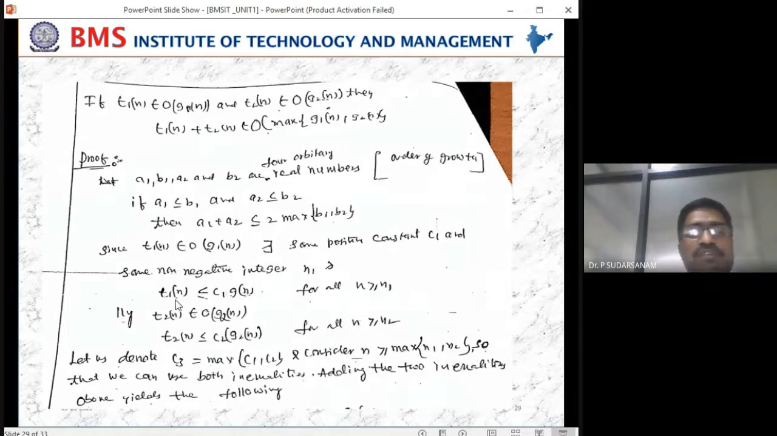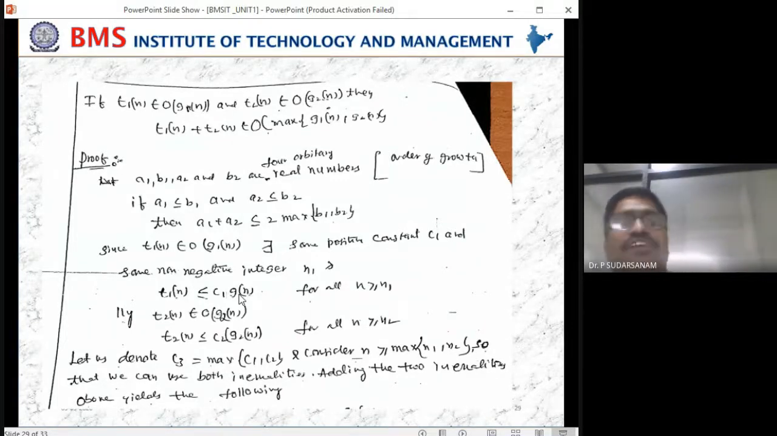Yesterday we did T of n less than or equal to C into G of n. But here we add the subscripts: T1 of n less than or equal to C1 into G1 of n. Here you have to write G1 of n. Is it clear now, Arjun? Yes, sir. Clear. Whenever you have belongs to big O of n, when you write the inequality symbol less than or equal to, put one constant.